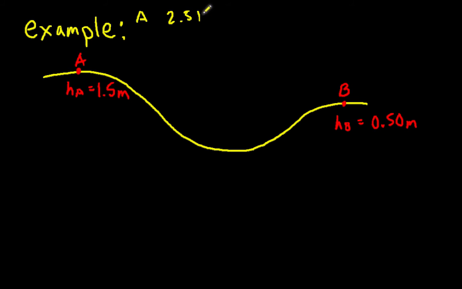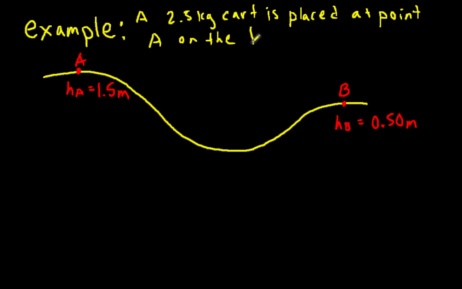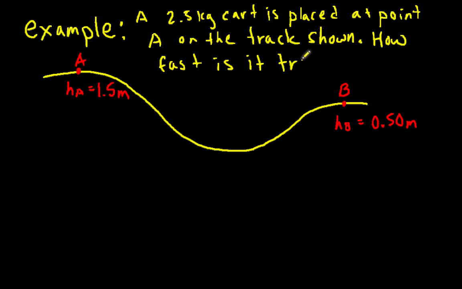A 2.5 kilogram cart is placed at point A on the track shown below. How fast is it going at point B?